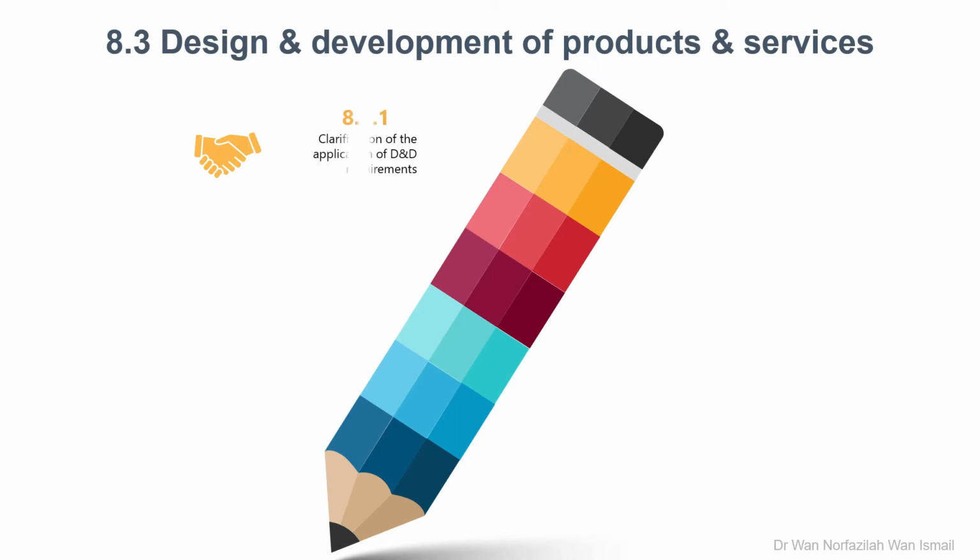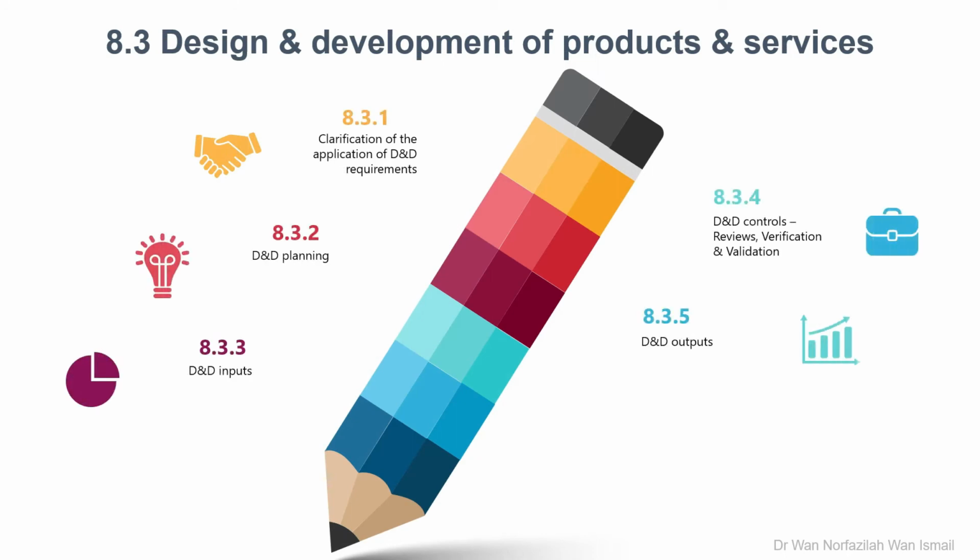Clause 8.3 Design and Development. Design and development activities needed for products and services are required to be planned and controlled through an established, implemented, and maintained process. This process may be used for both products and services and for associated processes. The organization shall establish, implement, and maintain a design and development process that is appropriate to ensure the subsequent provision of products and services.